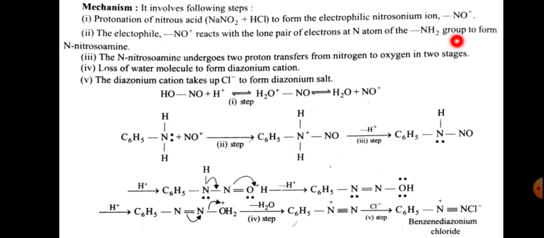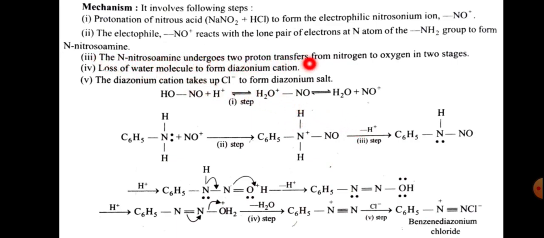And in the second step, the electrophile NO plus, the nitrosonium ion, reacts with the lone pair of electrons at the nitrogen atom of the NH2 group to form N-nitrosoamine. So this is the aniline, and this nitrosonium ion attacks, or reacts with, this pair of electrons on the nitrogen, giving C6H5NH2 plus NO.